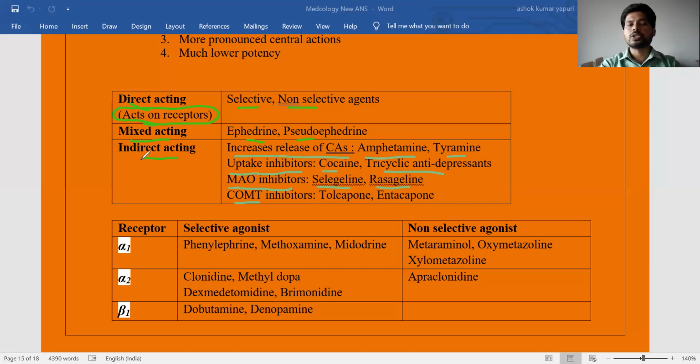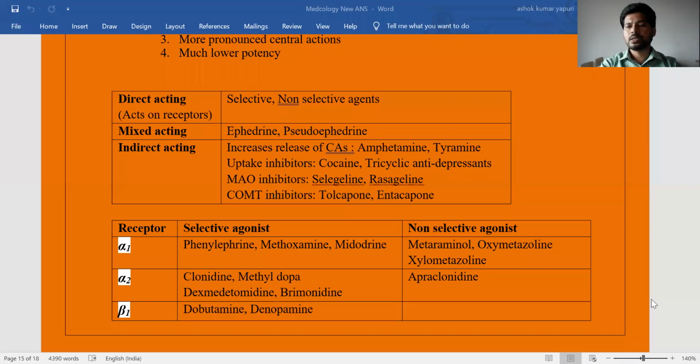Here, as we know, indirect acting drugs initially increase the catecholamine levels in different ways, and after that, the increased catecholamines interact with the receptors. So this is a general classification of sympathomimetics based on their action: direct acting, mixed acting, as well as indirect acting. The next classification is based on each receptor. All these are sympathomimetics. All the sympathomimetics agonize the alpha as well as beta adrenergic receptors by acting on the sympathetic nervous system.